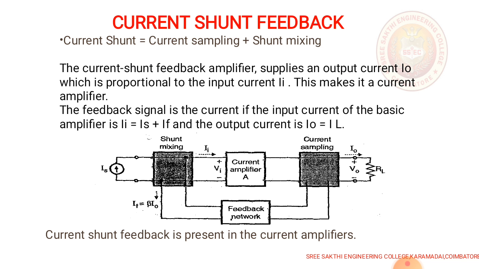The input current of the basic amplifier Ii is equal to Is plus If, where Is is the source current and If is the feedback current, and the output current I0 is equal to IL, which is the load current. This type of feedback is present in current amplifiers.